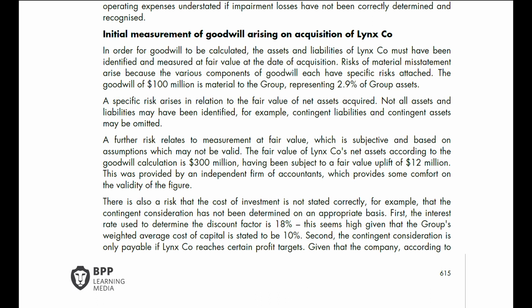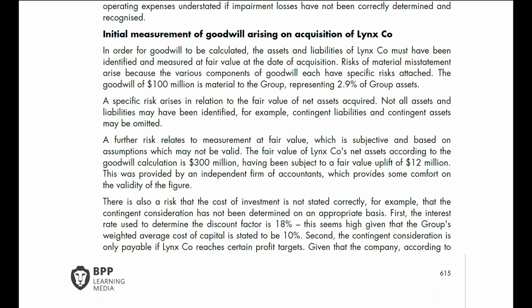First, the interest rate used to determine the discount factor is 18%. This seems high, given that the group's weighted average cost of capital is stated to be 10%. Second, the contingent consideration is only payable if Linko reaches certain profit targets.